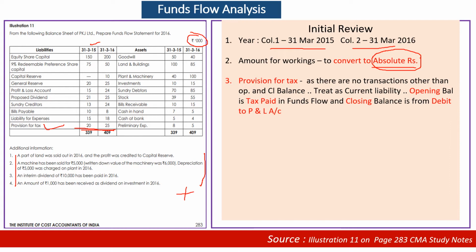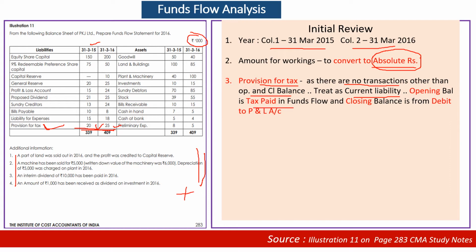Keep it outside as an adjustment account.